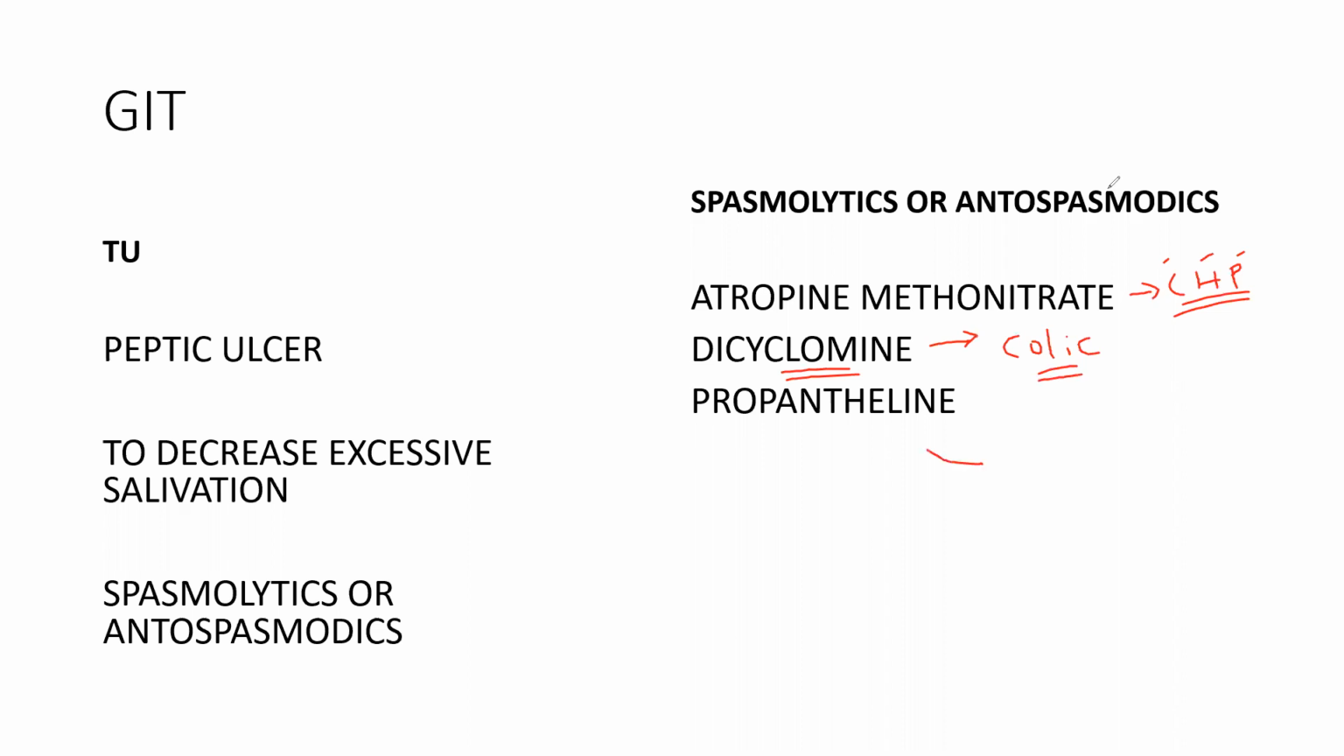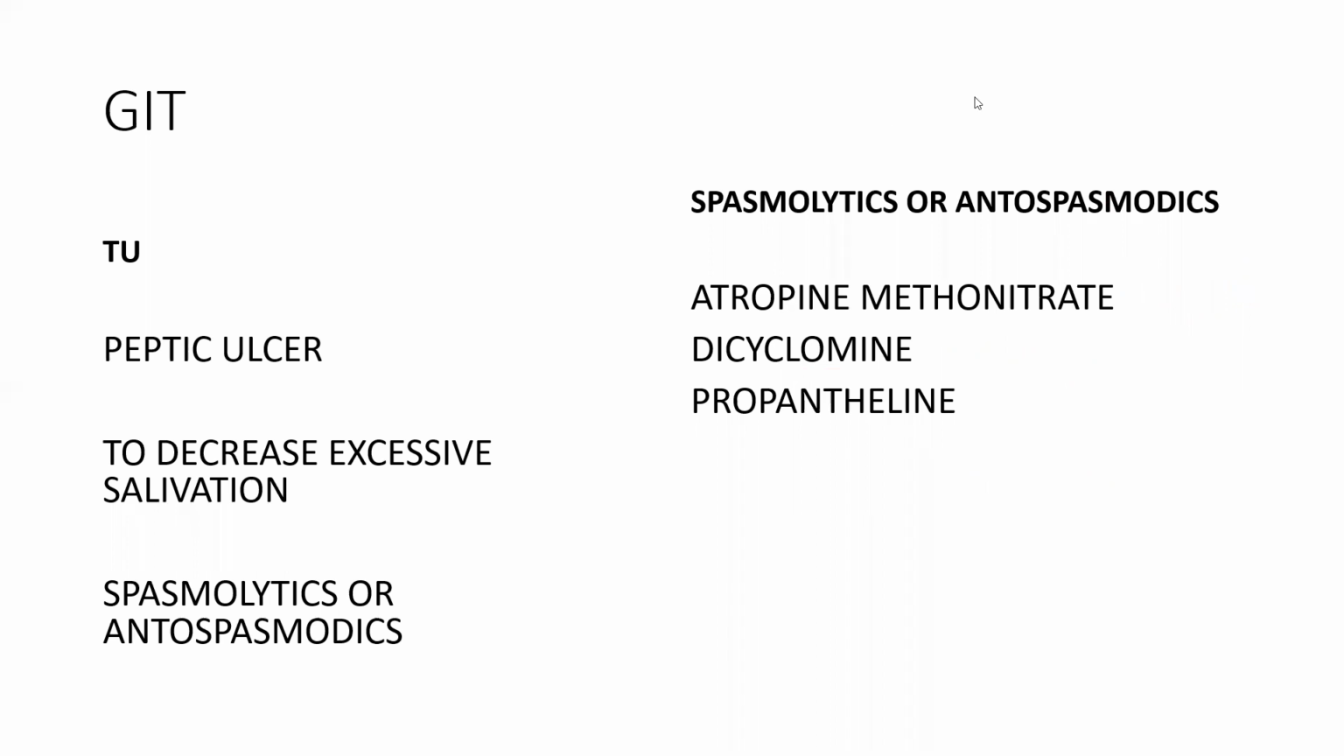And coming to propantheline, it is used to treat the pain associated with diverticulitis. So these are the GIT antispasmodics. Atropine methonitrate is used in hypertrophic pyloric stenosis, congenital hypertrophic pyloric stenosis, and dicyclomine is used in all colics, that may be either GIT colic or maybe renal colic. And propantheline is used to treat the pain associated with diverticulitis.